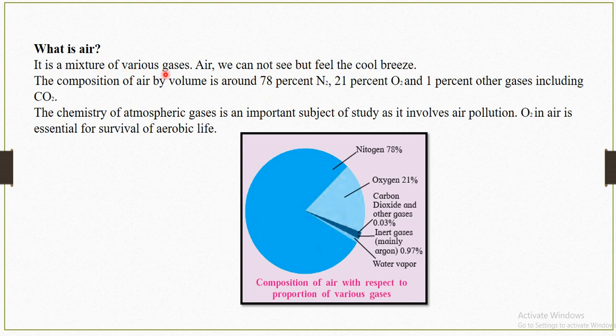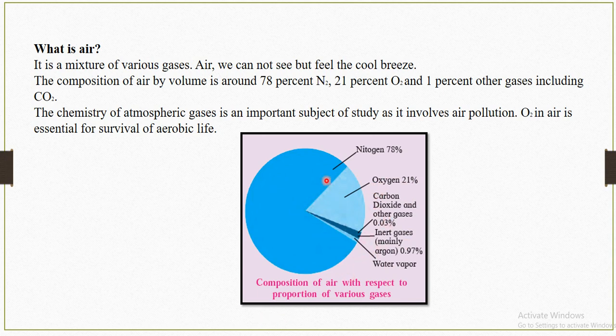Air is a mixture of various gases. We cannot see air, but we feel it because of the cool breeze. The composition of air by volume is around 78% nitrogen, 21% oxygen, and 1% other gases including carbon dioxide.